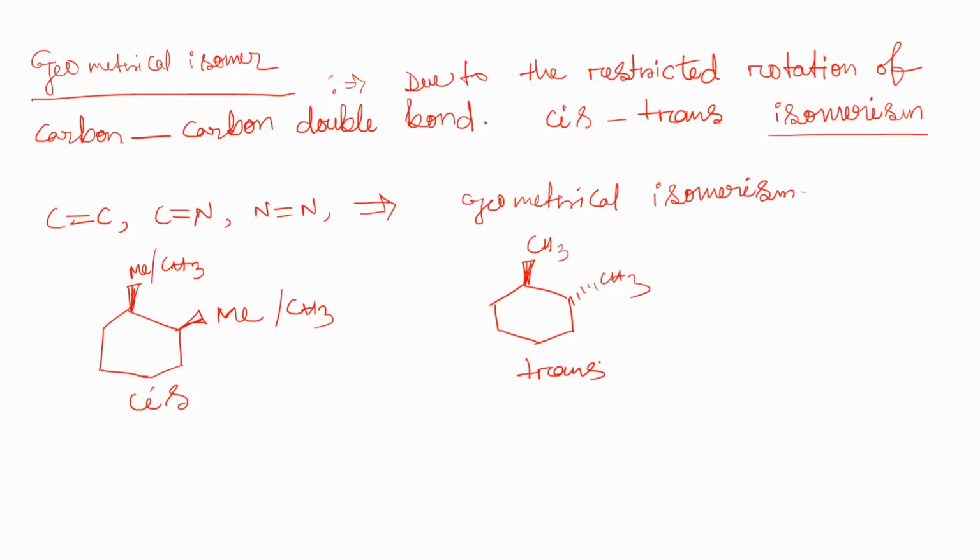Now we'll discuss conformational isomerism. So what is a conformational isomer? Conformational isomers are those that can be converted into one another only by rotation about a single bond.